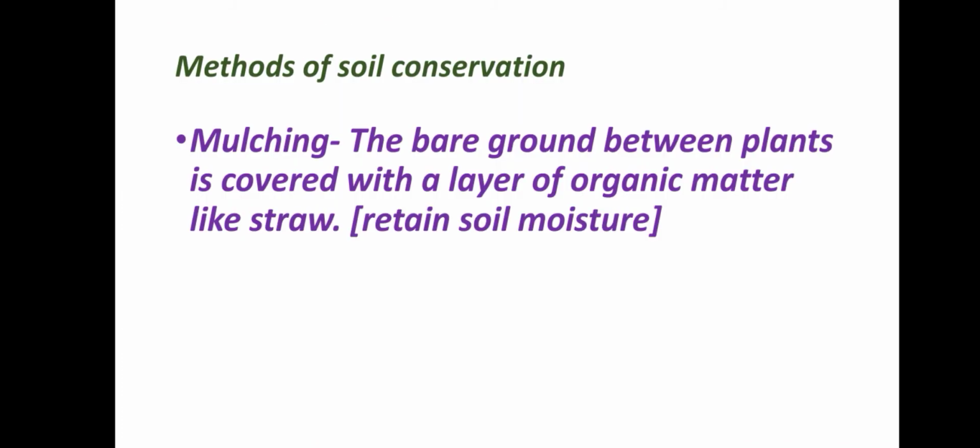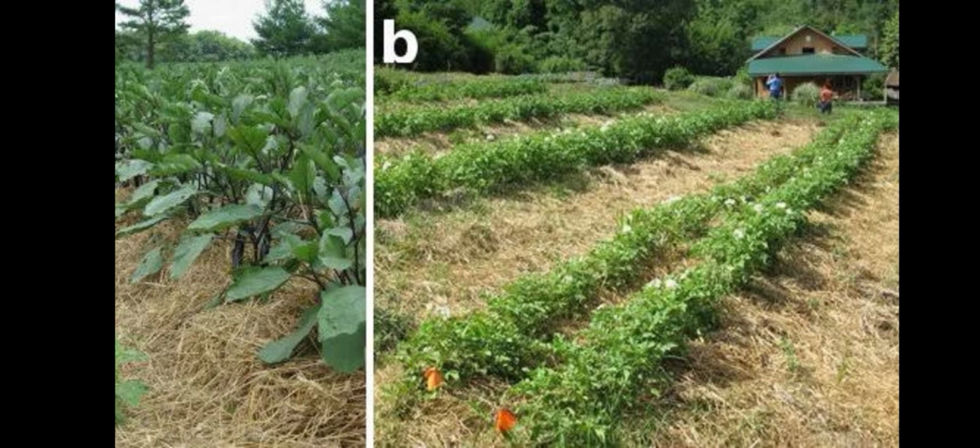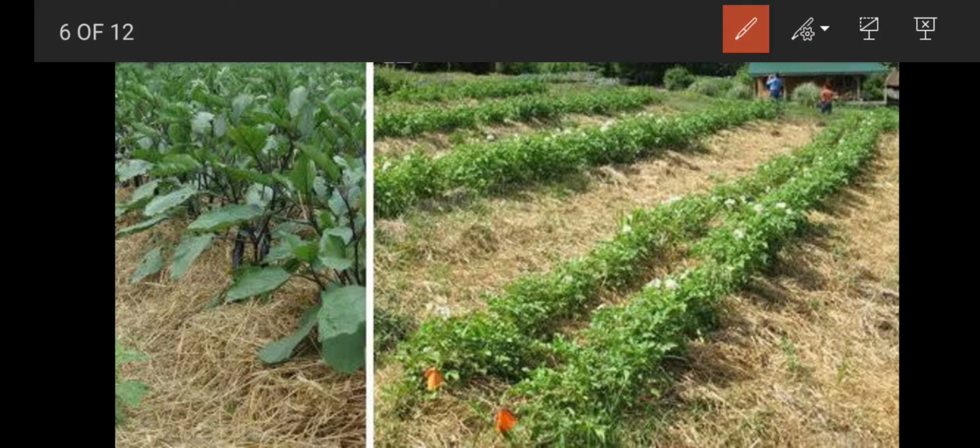And what are the methods to conserve the soil? We have 7 methods to conserve the soil. The first one is mulching. That is organic matter present between the plant and the soil. Here I will draw and show you. Under the plant there will be the soil, and between the plant and the soil, the organic matter will be there.